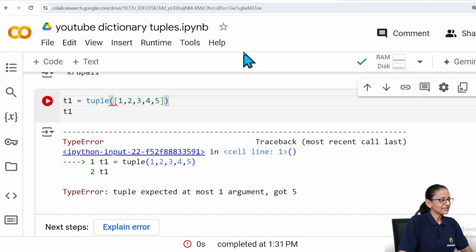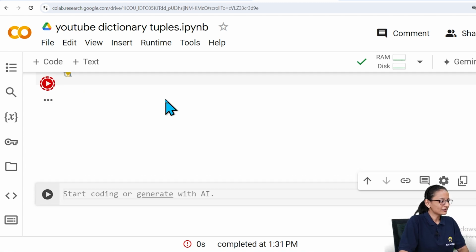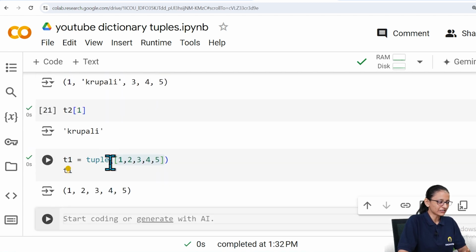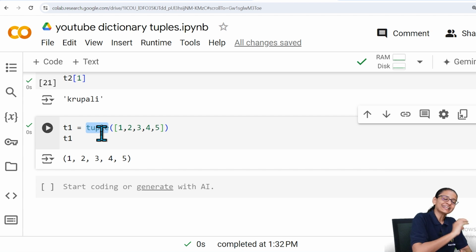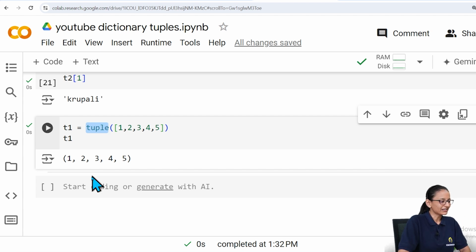So basically here what I am doing, I am creating a tuple from the list. As you know that square bracket is for list, it will convert that list into a tuple. So this way of initializing a tuple object is getting data from the list and initializing it in a tuple. So this way also you can do that.